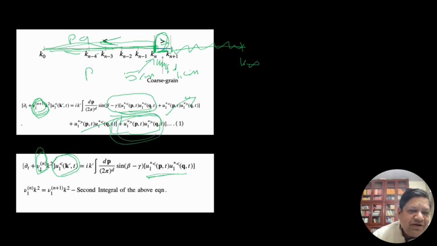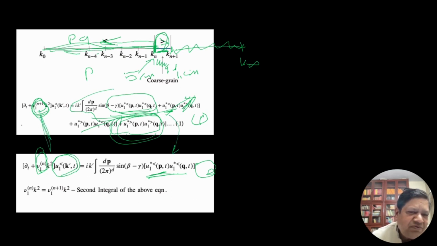So what's the difference between equation 1 and equation 2? Just look at the equation. On the right hand side, this part is copied here. This part is already gone. So this part is here. D by dt is also there.